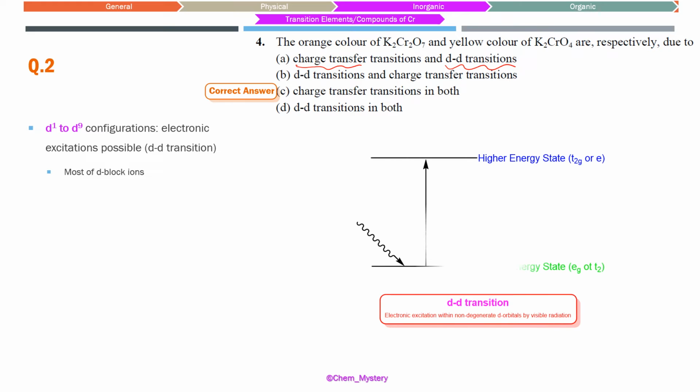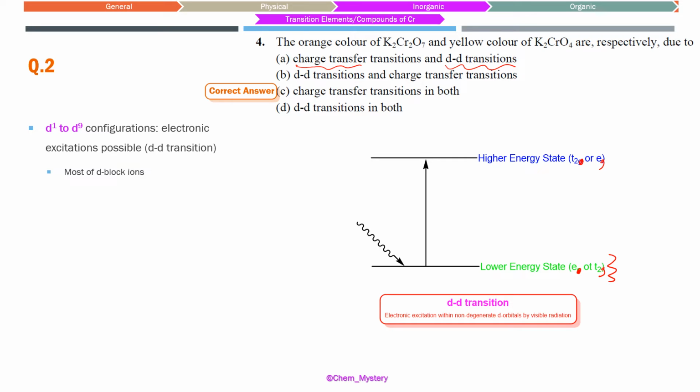So for most of the transition elements, we see this is happening. This is our lower energy state. This can be depending upon tetrahedral or octahedral complexes. In tetrahedral or octahedral, this can be changing. This should have been written the other way around, T2g, and this would have been Eg. This would have been E or T2, like that. First one was for tetrahedral, the second one is for the octahedral.